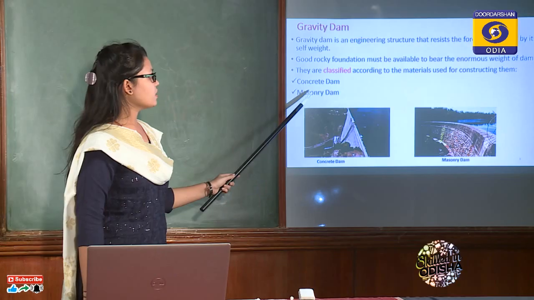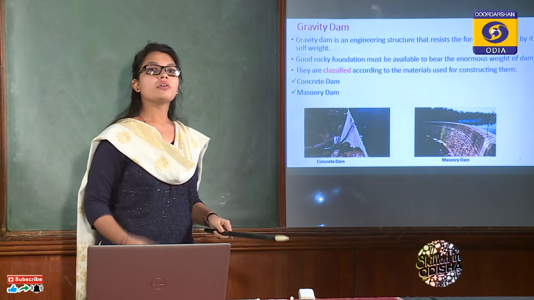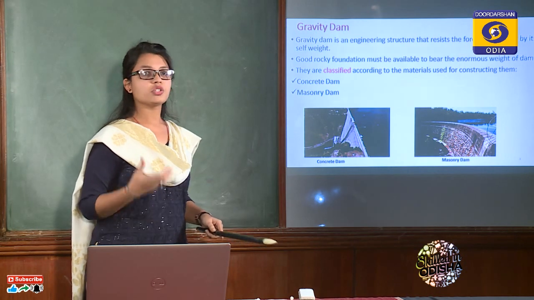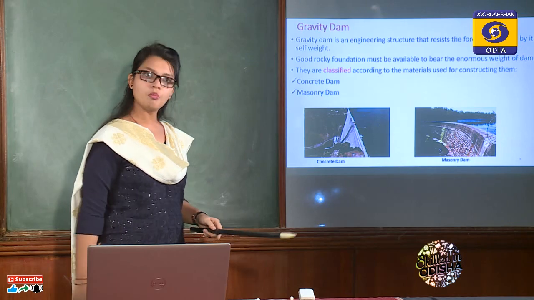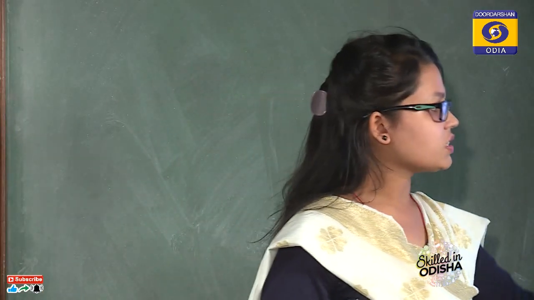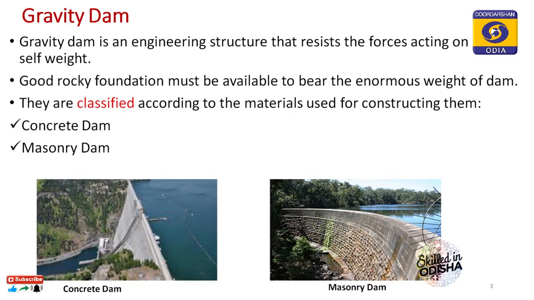The second type is the masonry dam, that is made up of rubble stone masonry. The rough and uneven stones are joined and set with the help of mortar. So here stone masonry is used for the construction. This is an example of a masonry dam.